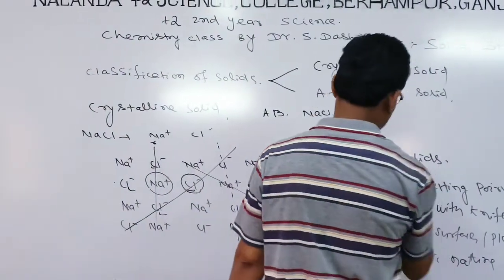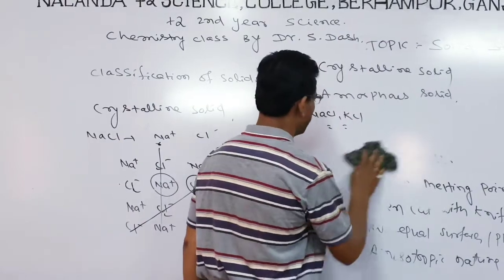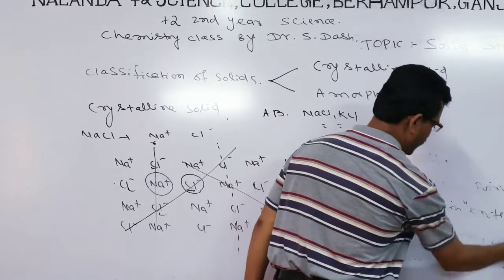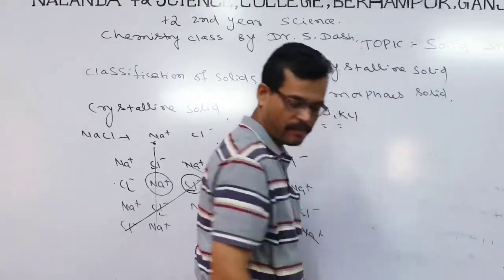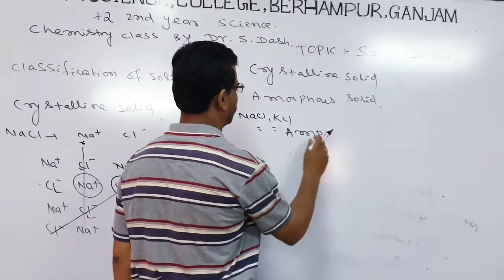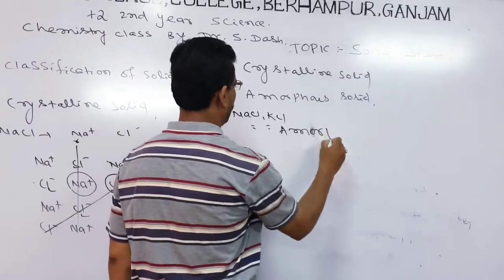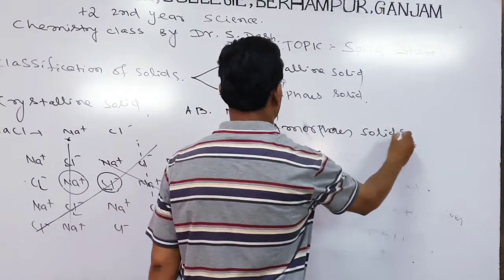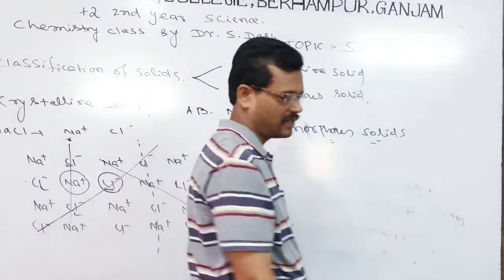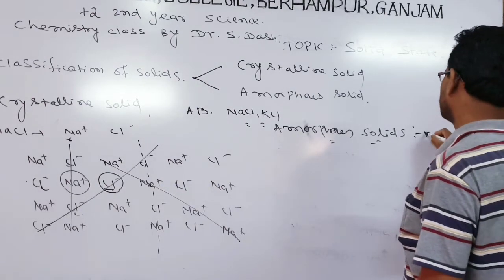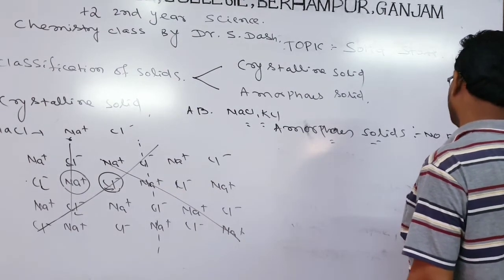After the crystalline solids, next we come to amorphous solids. Let us look here. In the case of amorphous solids, the basic difference is the arrangement. At the beginning, I tell you, in amorphous solids there is no regularity. There is no regularity of arrangement.